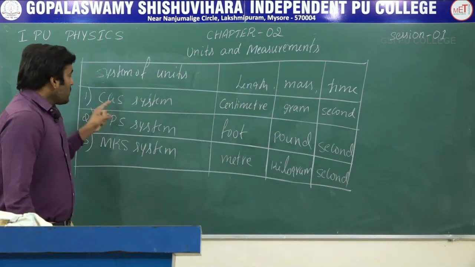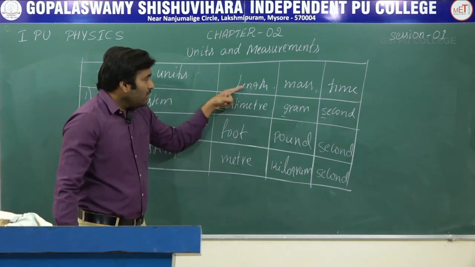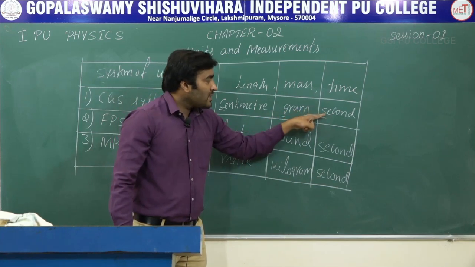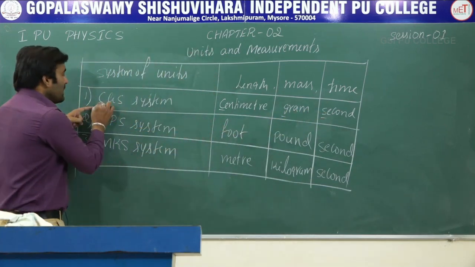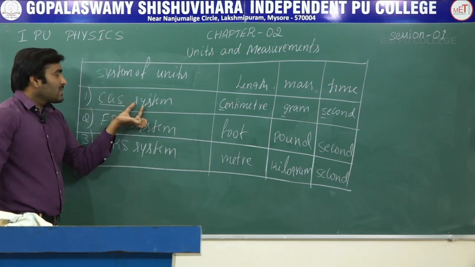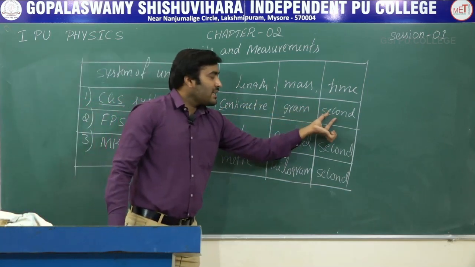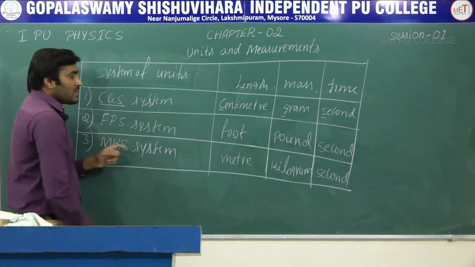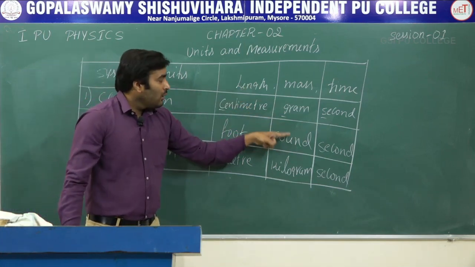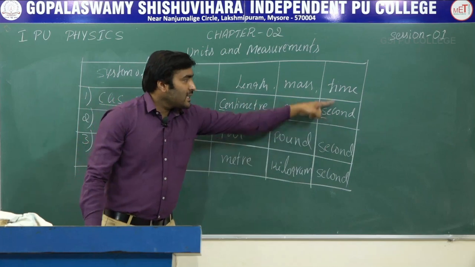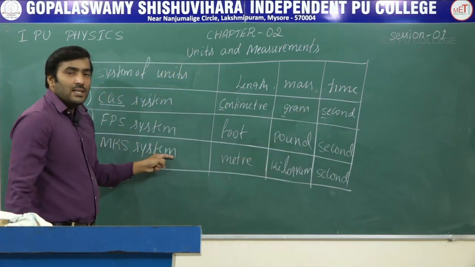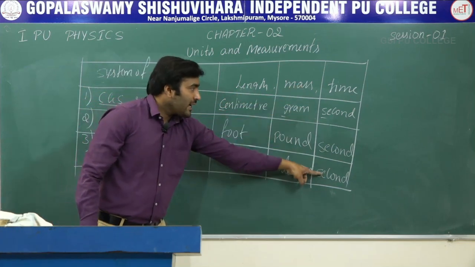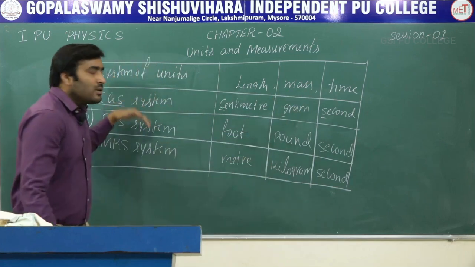So the CGS system refers to the first term in centimeter, which is C. Here the first term of gram is G and the first term of second is S. So that is given in CGS form. CGS system means centimeter, gram and second. They are the units of fundamental quantities in this system. Similarly for FPS system, foot is the unit of length, pound is the unit of mass, second is the unit of time. And in MKS system, meter is the unit of length, kilogram is the unit of mass and second is the unit of time. This is about the system of units.